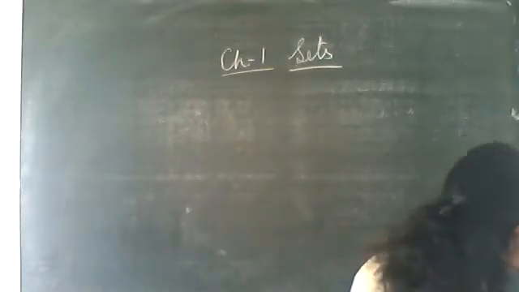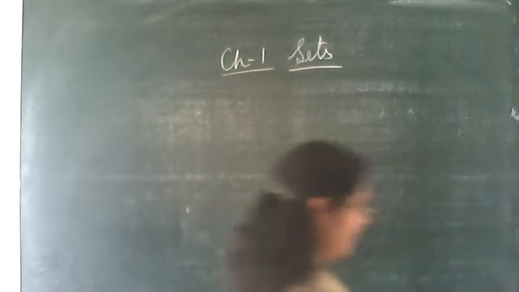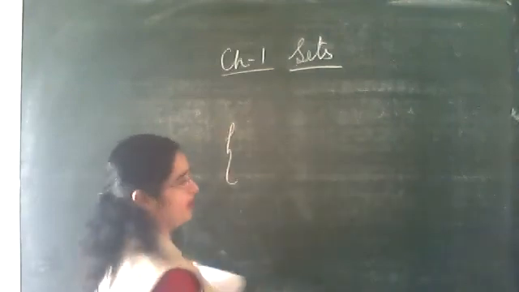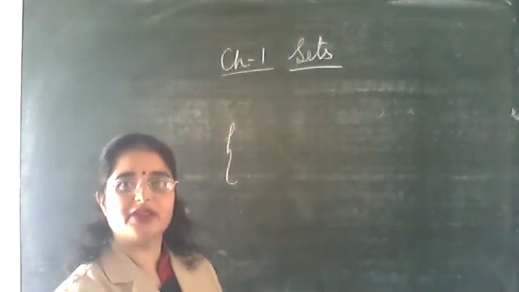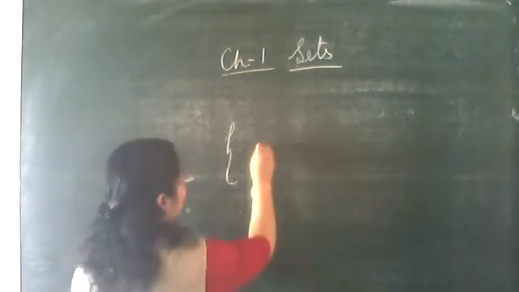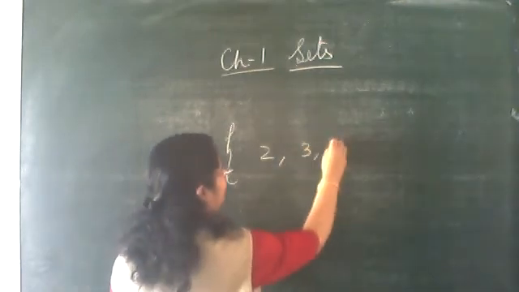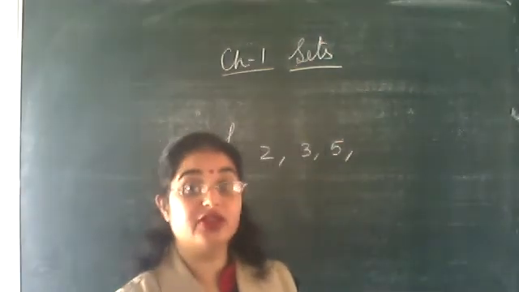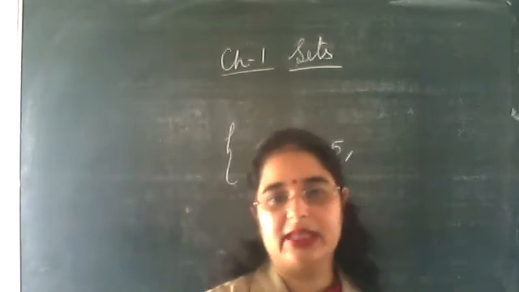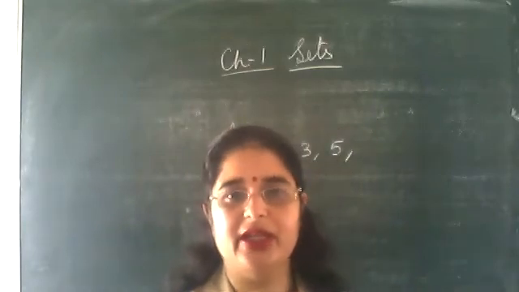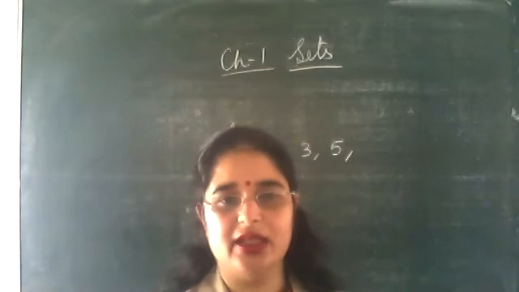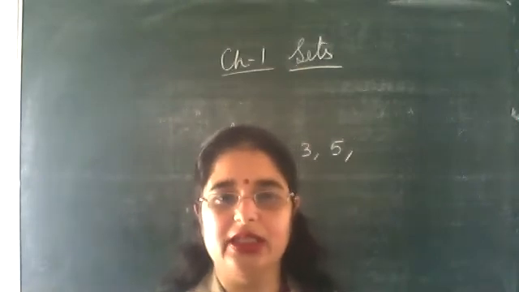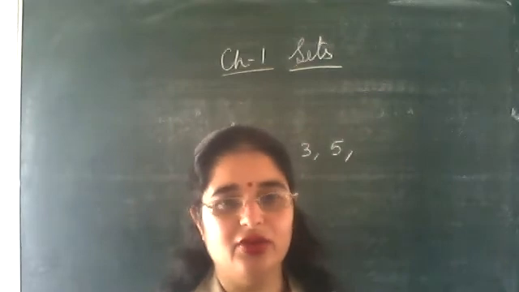Your fourth part is x is a prime number which is a divisor of 60. What all numbers are divisors of 60? 2, 3, 5, and then 6 is not a prime number. 7, 8, 9, 10, 11. 11 does not divide. 11 is a prime. 12, 13. No, 13 is not.